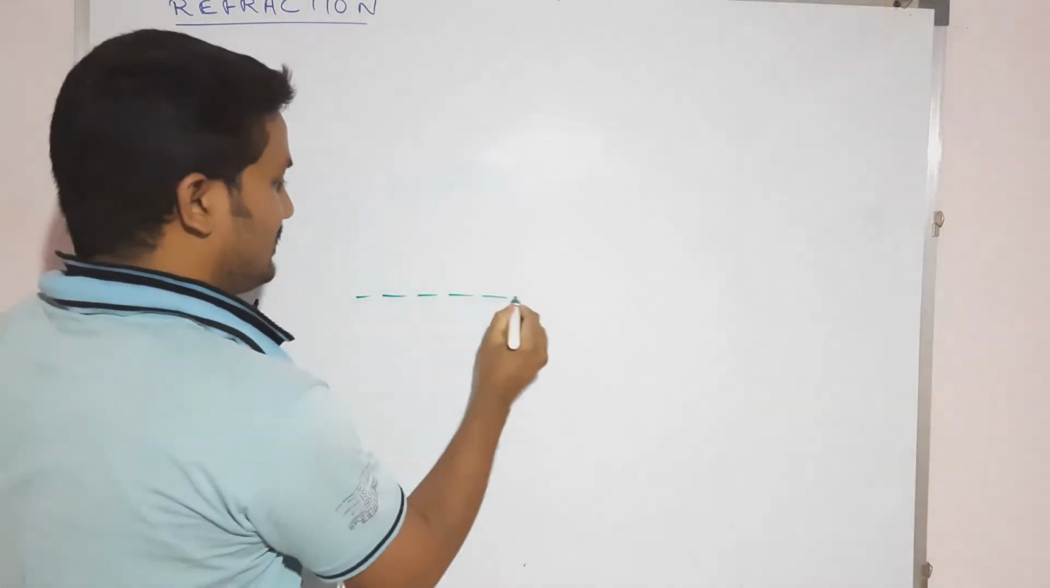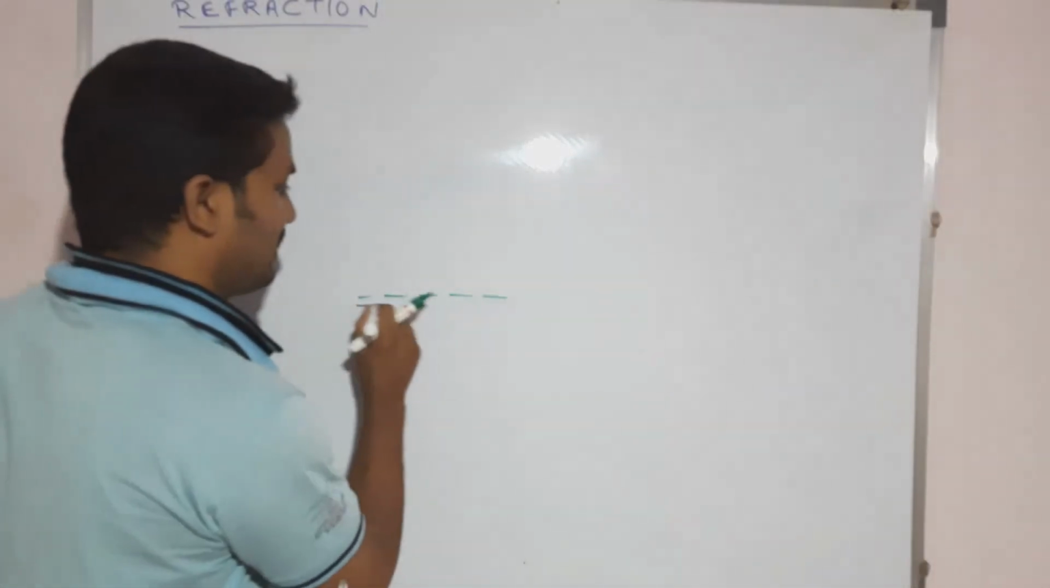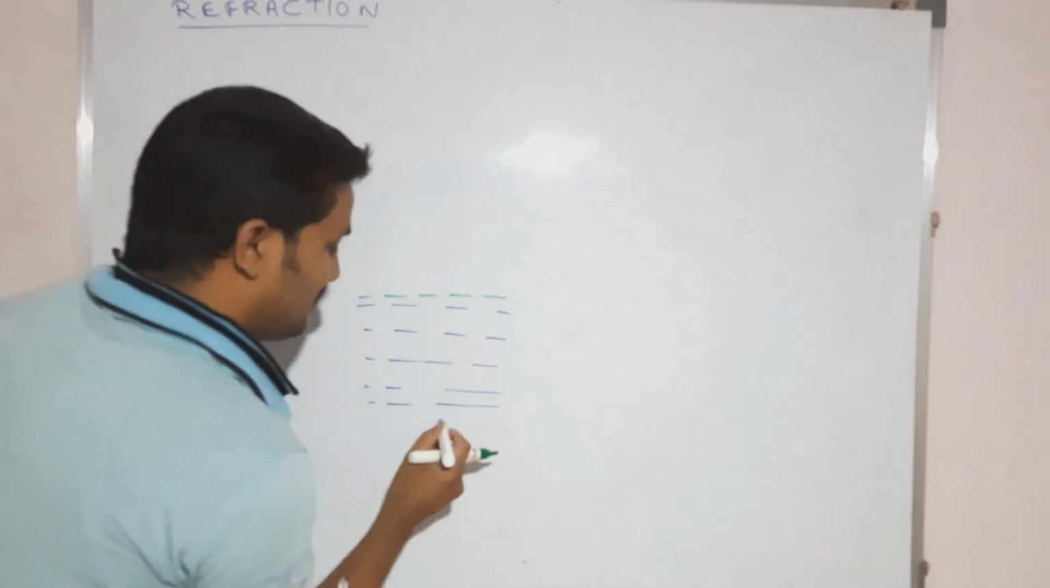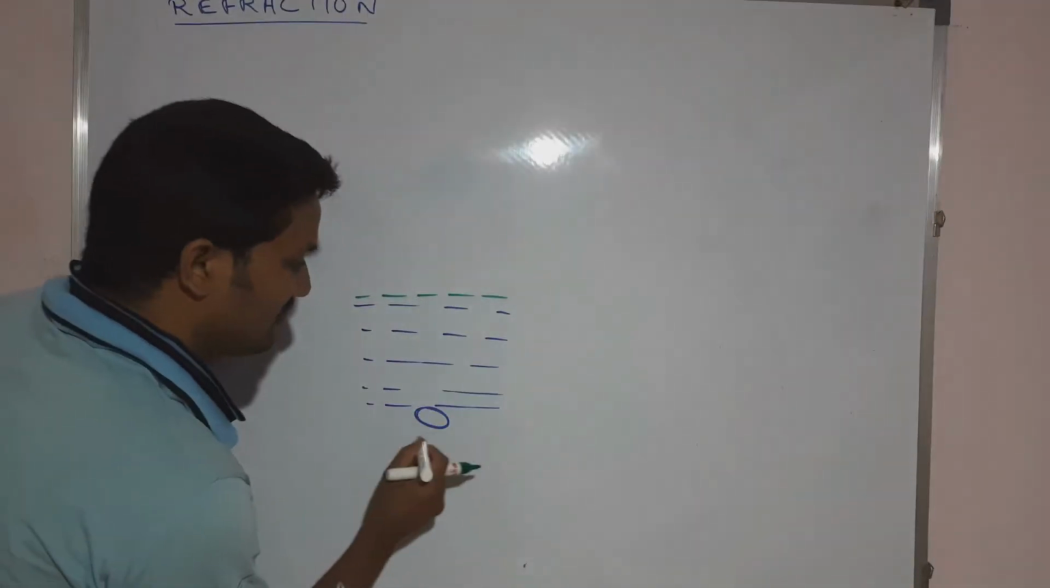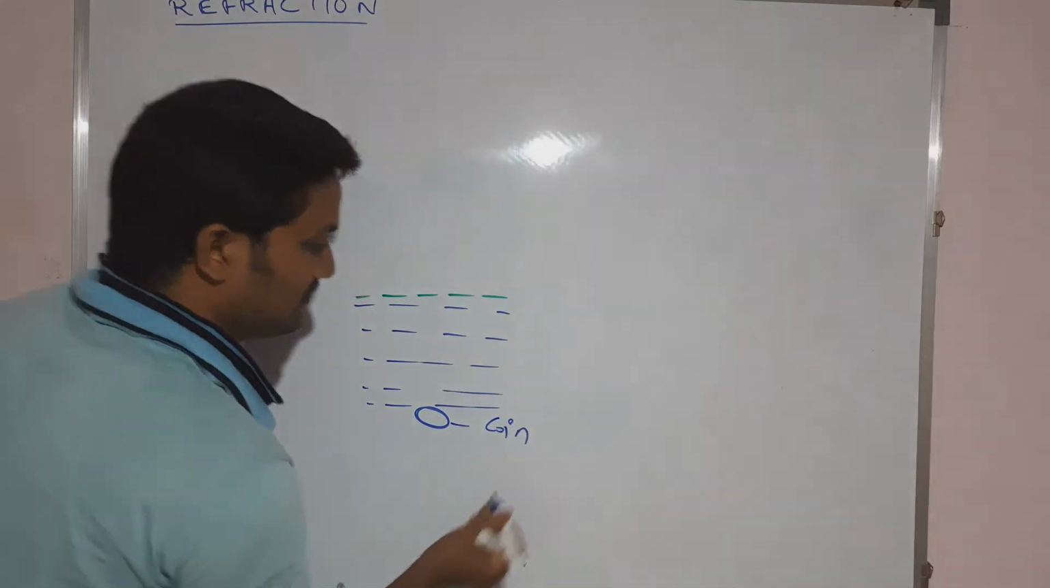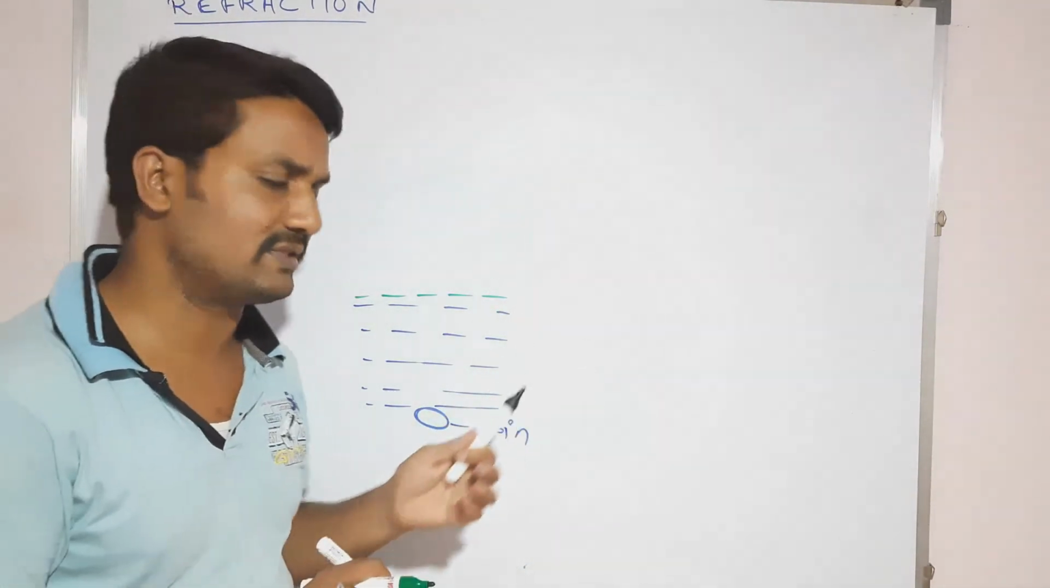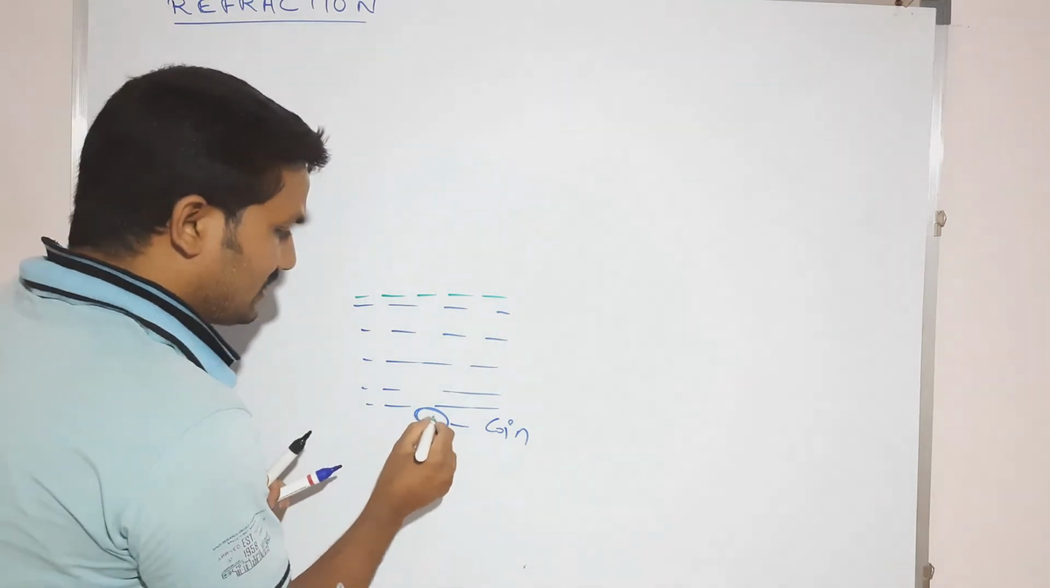Let us suppose this one is the water. In that water, let us suppose this one is a coin. Either it may be a 1 rupee coin or a 2 rupee coin, your wish, however you are taking it. Let us suppose this is the coin.